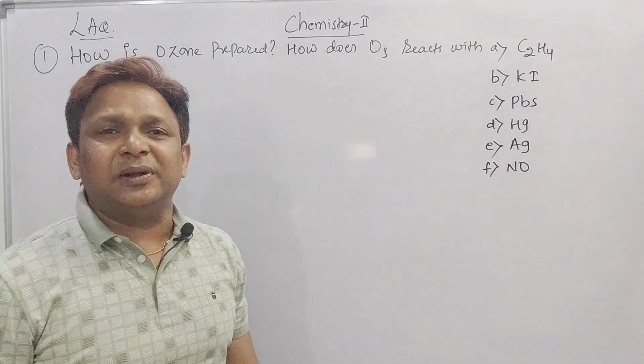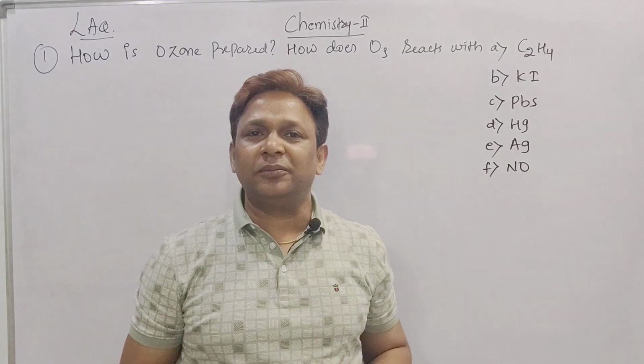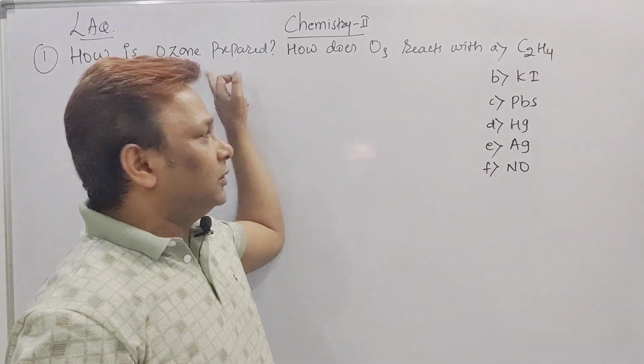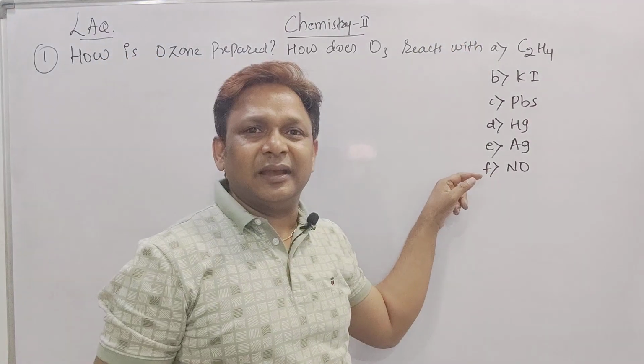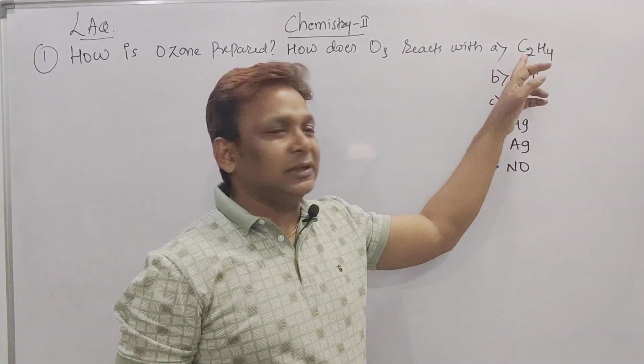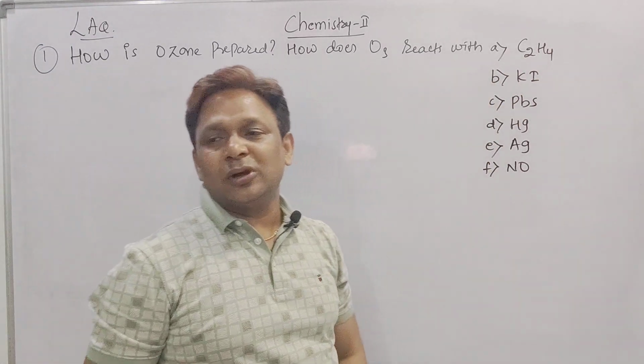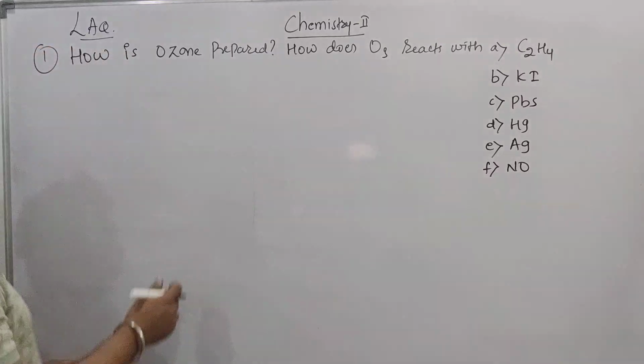Actually I wrote 6 here, but in the exam they will ask any 3 or 4, because they already asked the preparation for 2 marks, and the remaining 6 marks we want. So among these 6, any 3 they can ask: how does ozone react with ethylene, KI, PbS, Hg, Ag and NO. Among all these 6, I want to discuss them one by one.